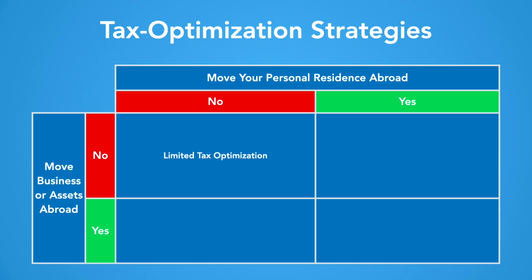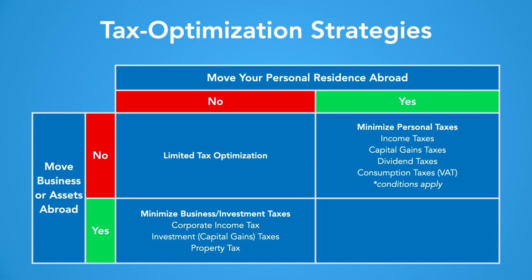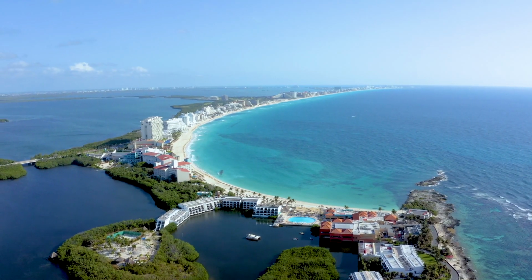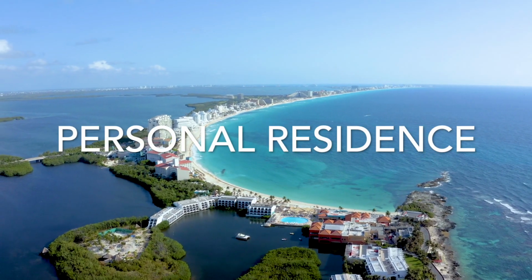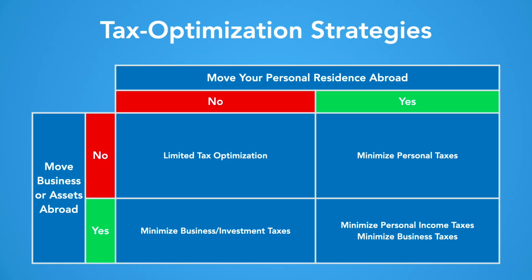If you move your personal residence abroad, you can minimize all types of personal taxes, including taxes on personal income, capital gains, dividends, and consumption. If you just move your business or assets abroad, whether that is in full or partially, you can benefit from lower business and investment taxes. This means lower corporate income taxes, capital gains taxes, and property taxes. Ideally, you would relocate all three: your personal residence, your business, and your assets abroad for the highest tax savings.